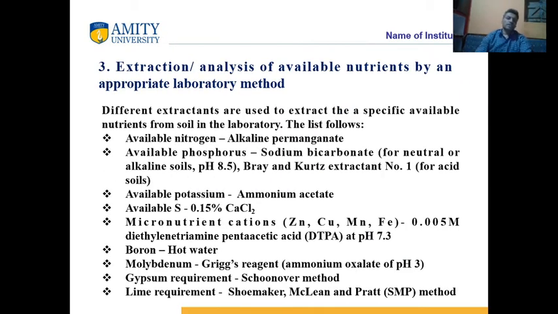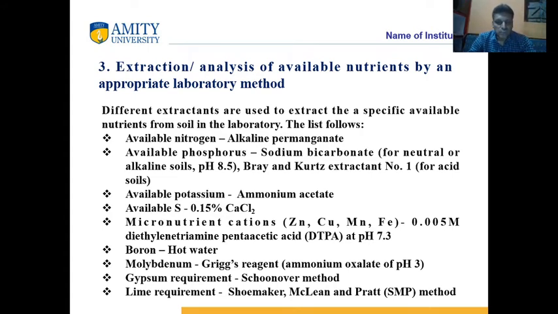Now the third part is extraction, which means the chemicals used for making the nutrients soluble. That is called extraction of soil nutrients. Nutrients are made soluble with the help of chemicals. The chemicals used for different analyses of nutrients are as follows. We use alkaline permanganate solution for available nitrogen. We use sodium bicarbonate solution for available phosphorus in alkaline and neutral soil.